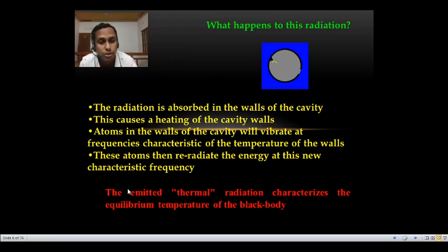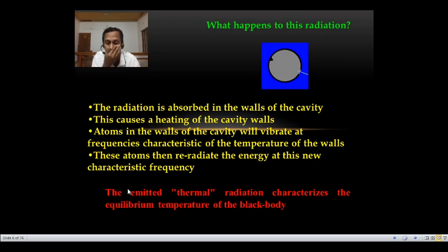So the black body absorbs the radiation, which causes a heating effect. The atoms of the cavity vibrate, and that vibrational frequency depends upon the temperature of the black body. These atoms then re-radiate the energy at this new characteristic frequency.